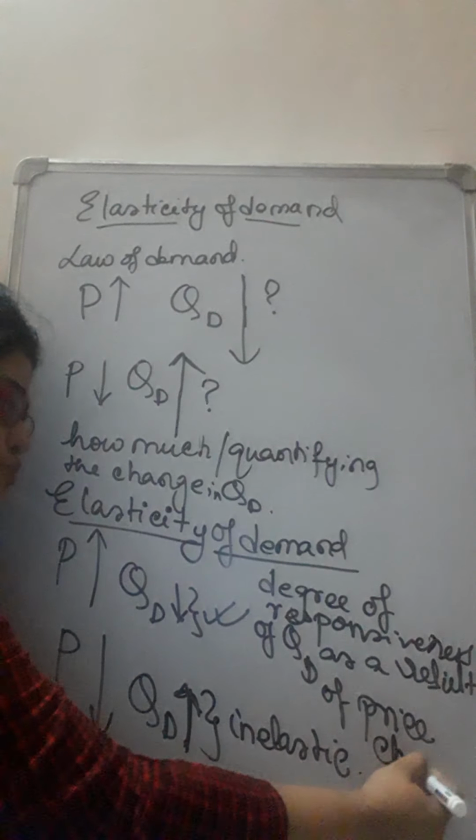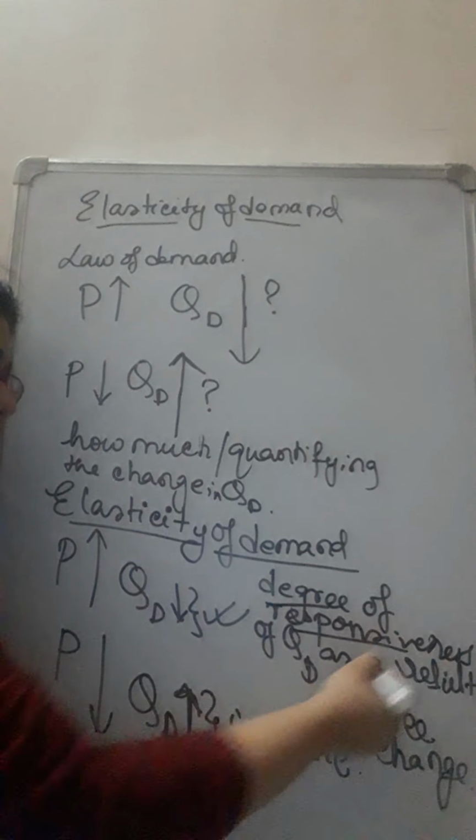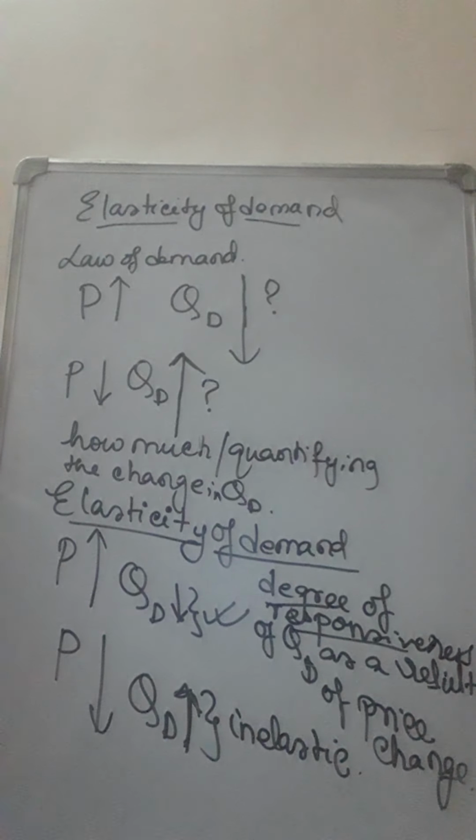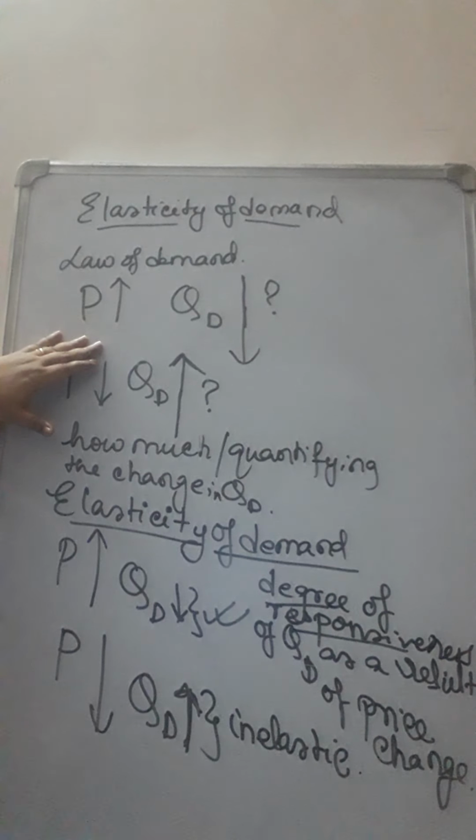Just due to price change, what is the amount or degree to which quantity demanded has responded? Now I will show you how to measure the elasticity of demand. I said that elasticity gives the answer of how much the demand changes, so we can quantify how much the demand changes as a result of price change.